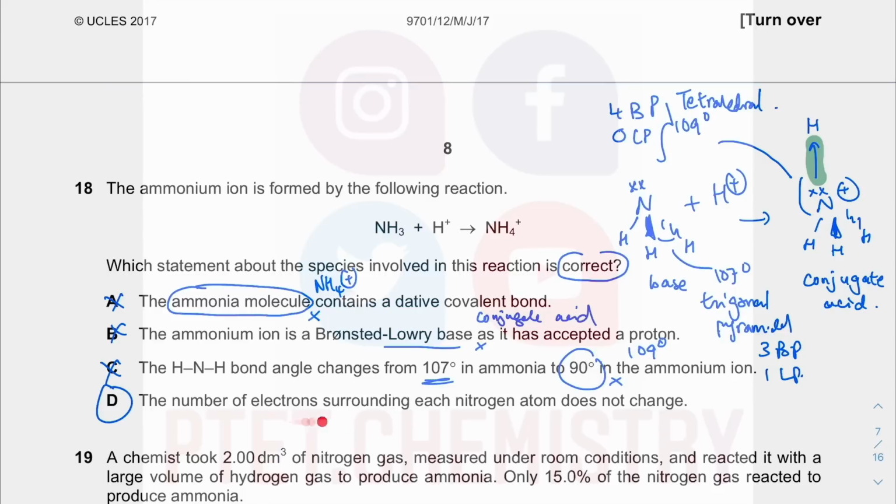And we can tell the number of electrons surrounding each nitrogen atom does not change because you started with 1, 2, 3, 4, 5, 6, 7, 8. This is a dative covalent bond, so it's 2 electrons on the nitrogen. 2, 4, 6, 8 is still the same. Okay.